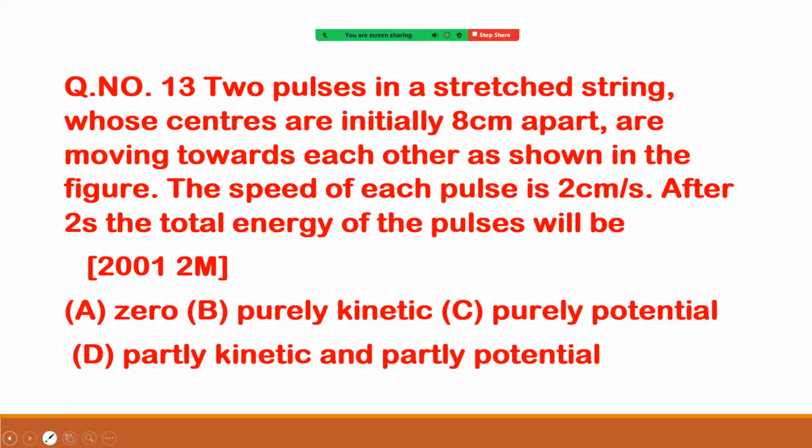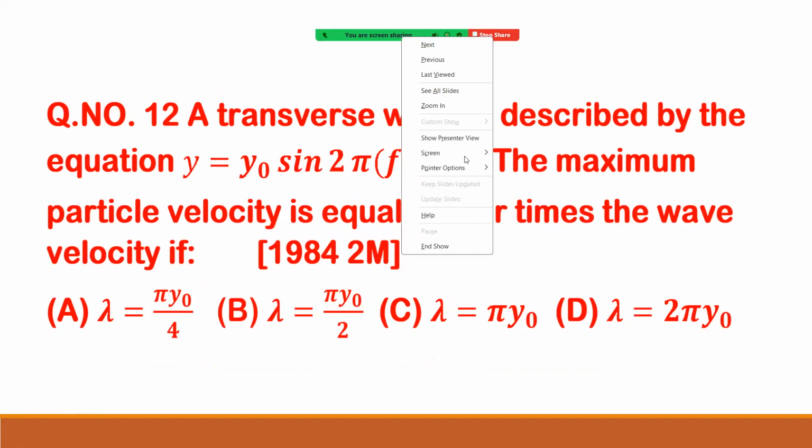See how to solve it. So it is just taking the given condition. First write down the function given: y equal to y naught sine 2 pi into (ft minus x by lambda), right?